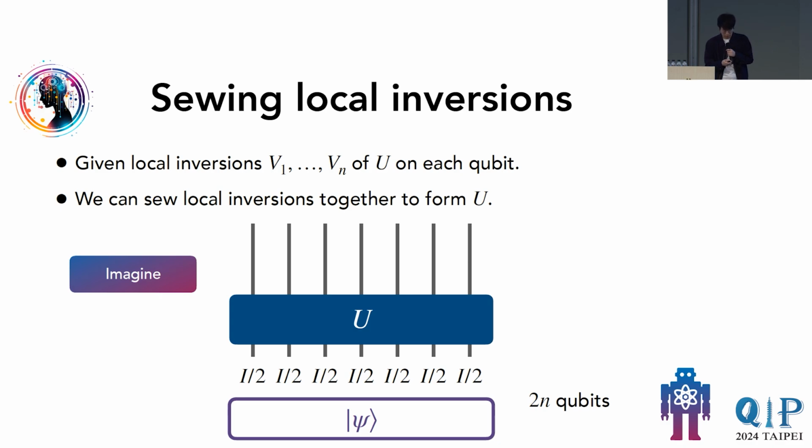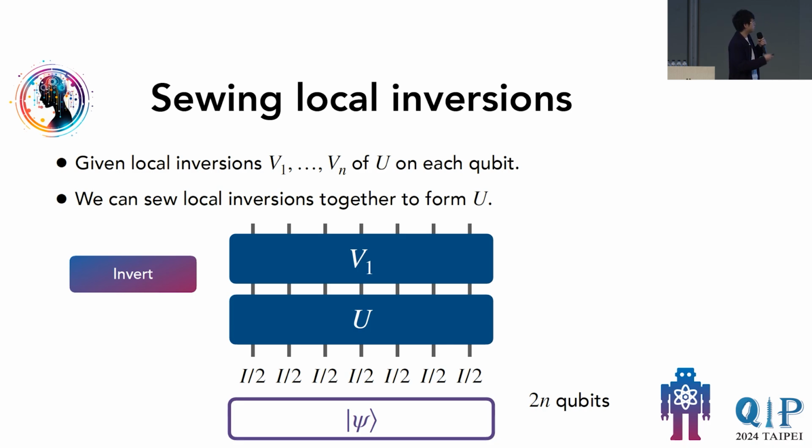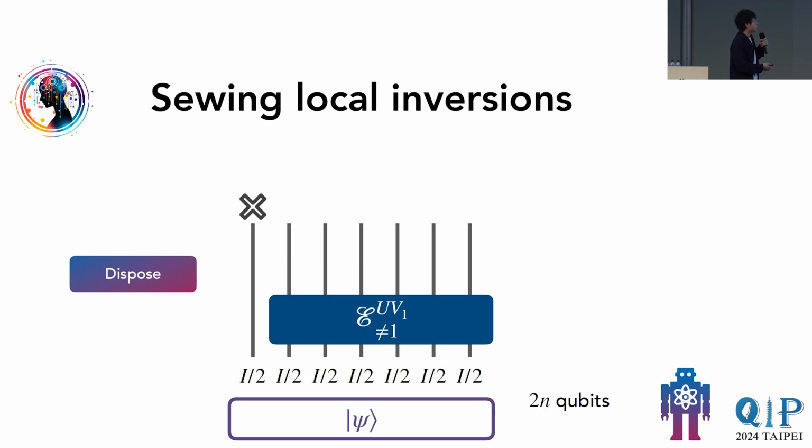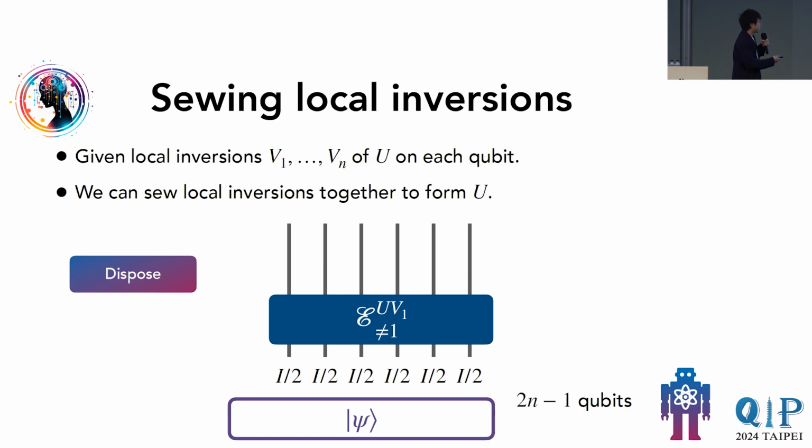Now the procedure looks like the following. First, we use the first local inversion, V1, and apply it onto the state, which, because of the definition of local inversion, opens up a hole that allows us to peek into the first qubit. So it uncovers the first qubit. Then we throw away the first qubit, that is, trace it out. Now we're left with one fewer qubit. However, there's this weird n-1 qubit channel that was applied to the n-1 qubits.